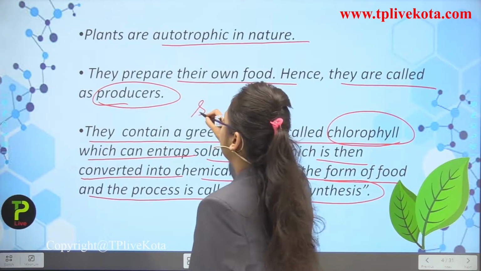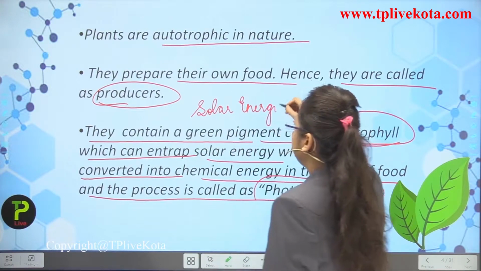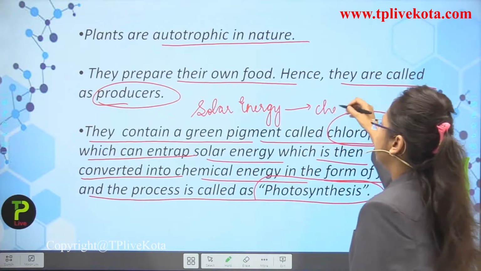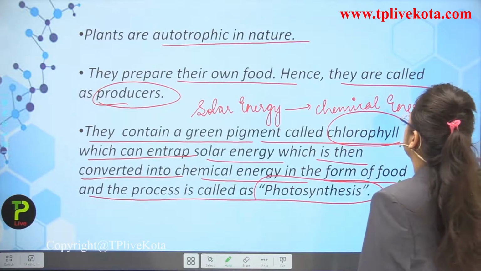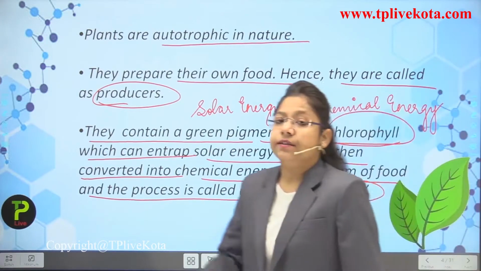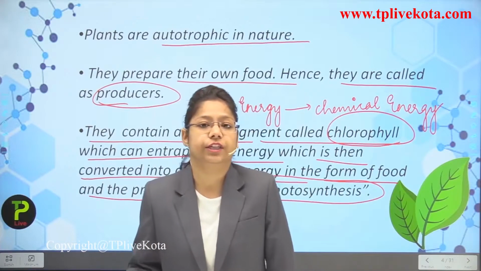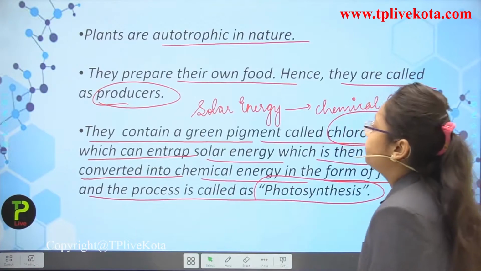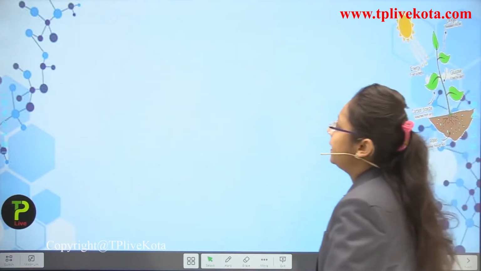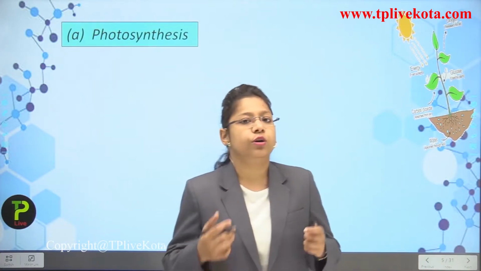So what is going to happen is that this solar energy is converted into chemical energy, and when it gets converted, some kind of substance is formed, and the whole process is known as the photosynthesis process. Now I am moving to the next slide, so we will learn more about photosynthesis.